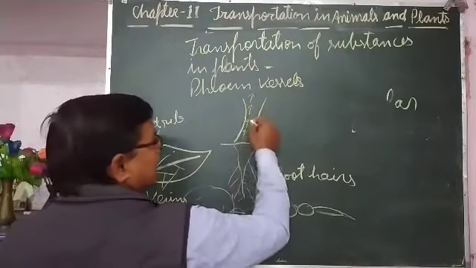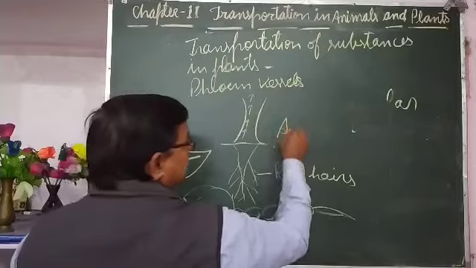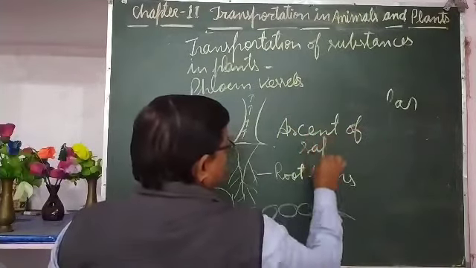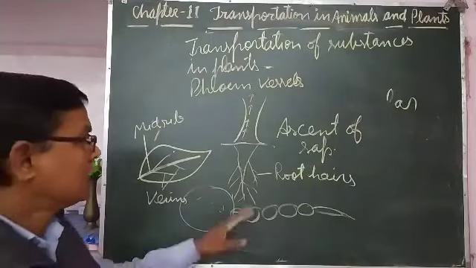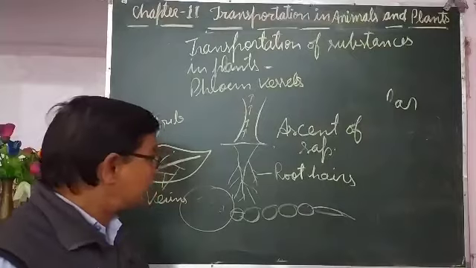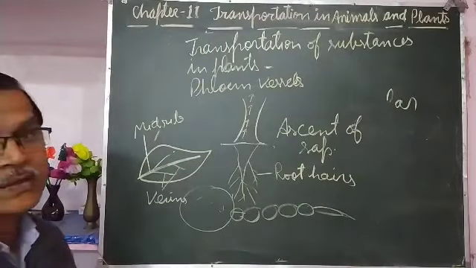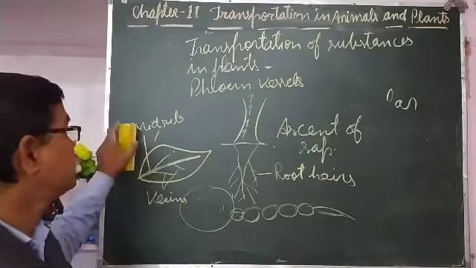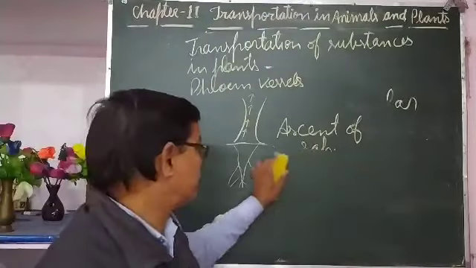This rise of water and minerals in the xylem vessels is called ascent of sap. This rise of water and minerals takes place up to very tall trees. How is it possible? It is possible because of the process of transpiration.